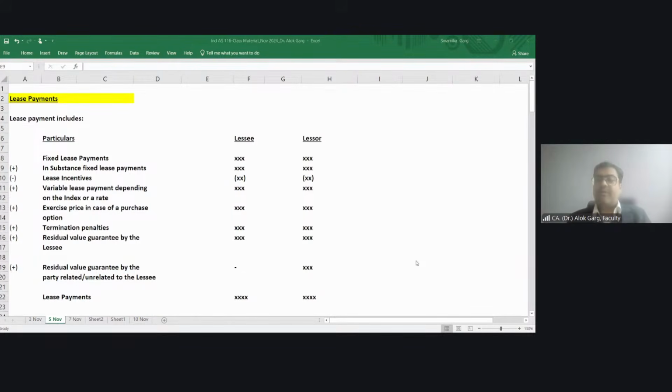I hope I'm audible to everyone. I'm not getting an answer for this question. Ayush, what is my in substance fixed payment in this case? There is no fixed payment.